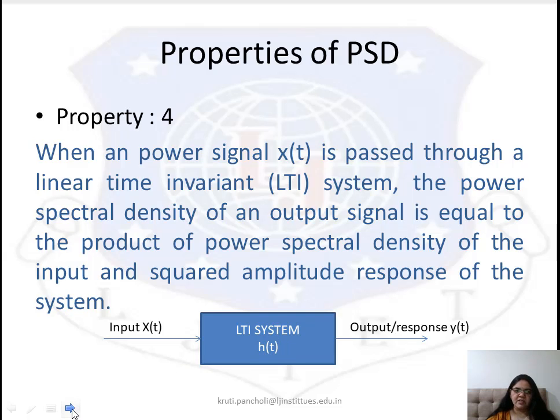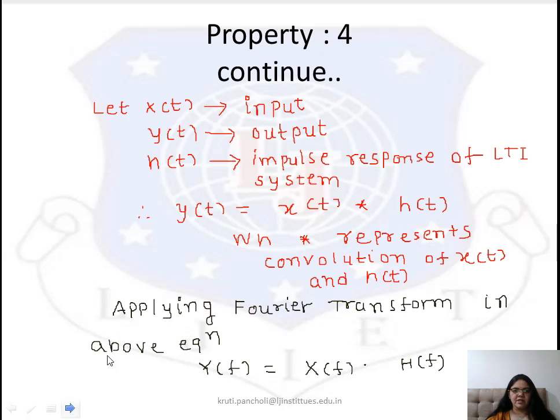So x(t) is the input, y(t) is the output, and h(t) is the impulse response of the LTI system. y(t) is equal to x(t) convolved with h(t), and by applying the Fourier transform to this equation, the Fourier transform of y(t) is Y(f) and of x(t) is X(f).